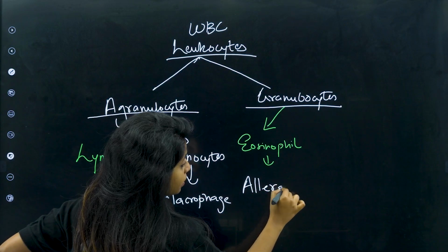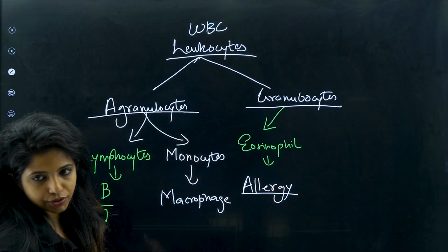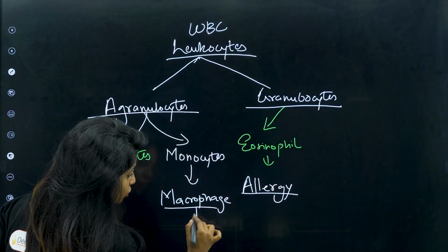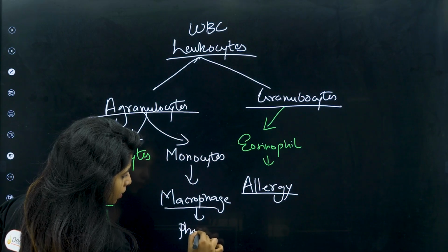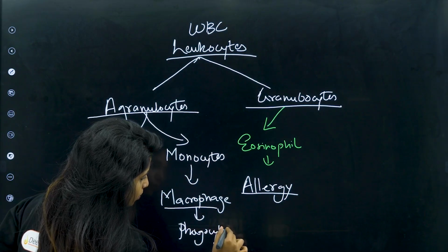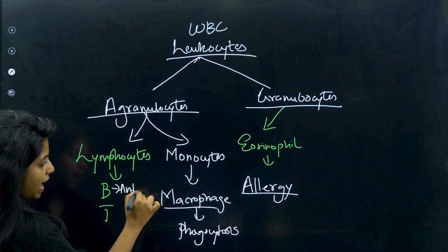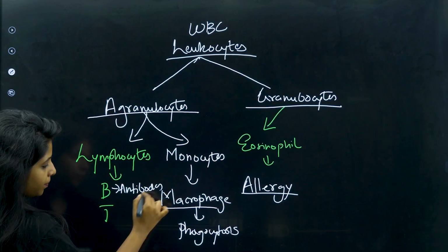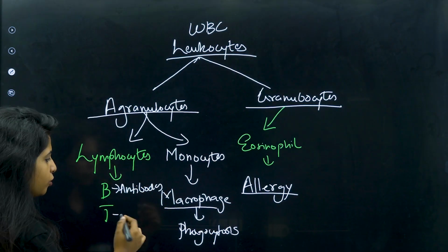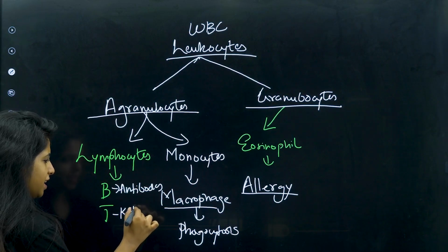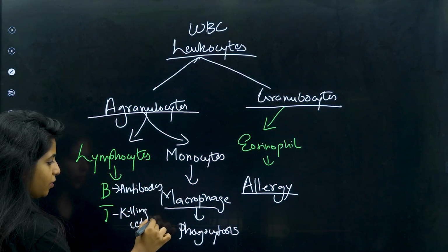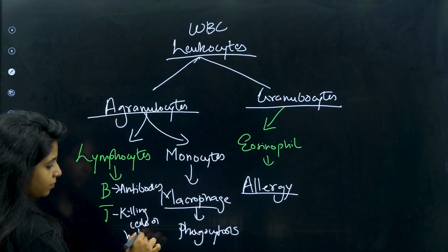They are the ones responsible for allergic reactions. Macrophages, as I said, are responsible for phagocytosis. B lymphocytes are responsible for making antibodies. T lymphocytes are responsible for killing cells or helping the other cells.